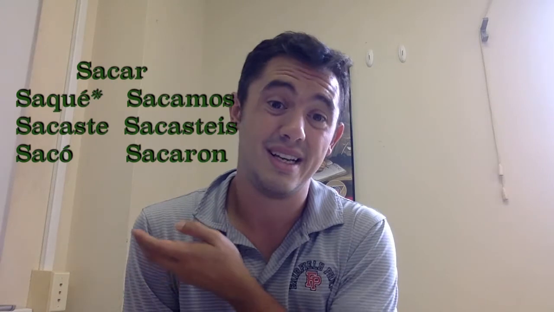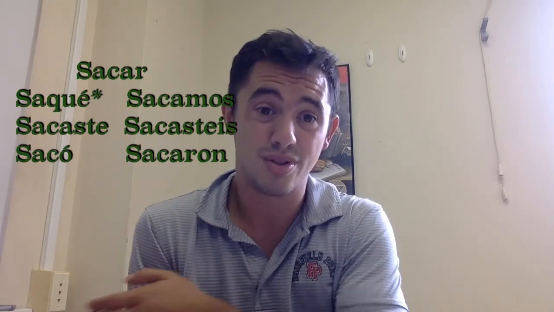S-A-Q-U-E, accent over the E. But then the rest of the verb is normal. Saqué, sacaste, sacó, sacamos, sacastes, sacaron. Muy bien. So that's not the only spell change, right? We have car, gar, and zar. They all have spell changes only in the yo form. So it goes C to QU, G to GU, car, gar, zar, and Z to C.